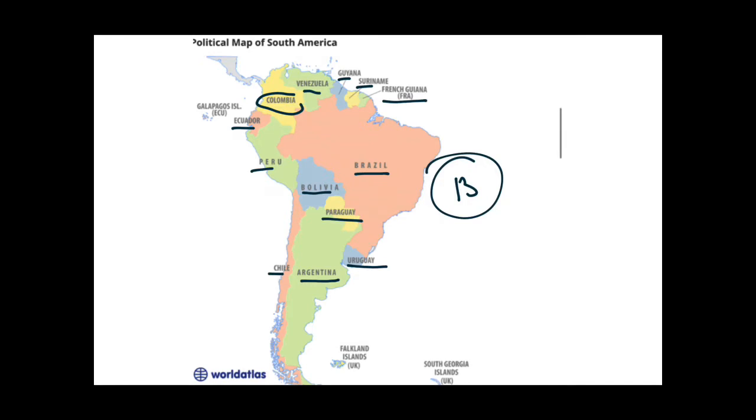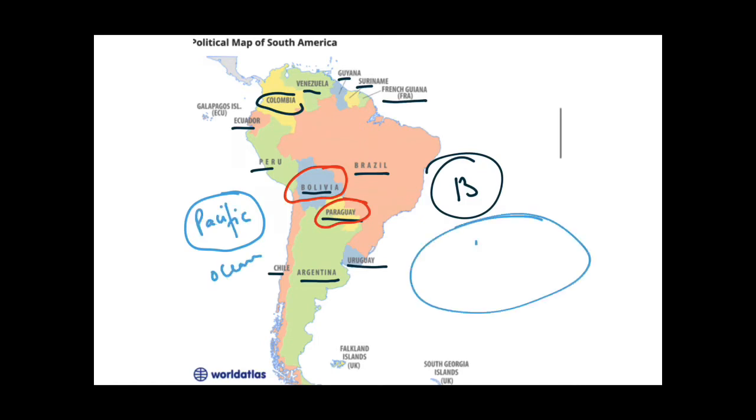So here we can see that there are 13 countries in the South American continent and 2 of these countries are landlocked. This is Bolivia and this is Paraguay. These are the landlocked countries which are not connected to any coastal area, that is, any ocean. As you can see over here, the Pacific Ocean lies on the western coast of the South American continent, and on the eastern side this is the Atlantic Ocean.